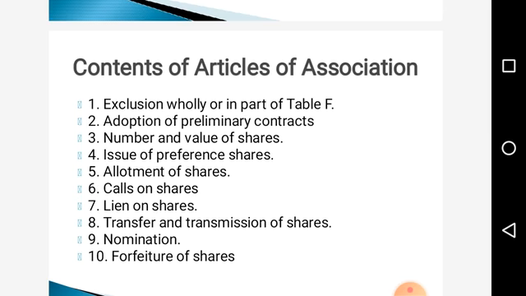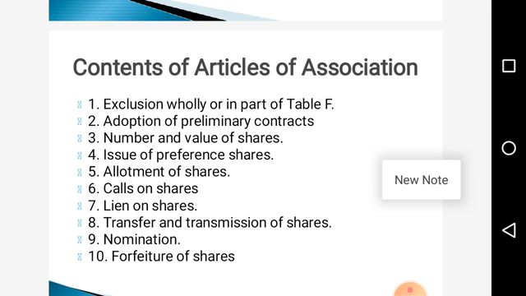The first one is exclusion wholly or partly of Table F. The Companies Act has already given a certain set of rules and regulations in Table F. If a company wants, it can adopt some of the Table F contents, or wholly create its own rules and regulations. The second one is adoption of preliminary contracts. Preliminary contracts means the contracts which were signed before the incorporation of the company. So in the Articles of Association it will be mentioned whether those contracts will be executed or not.